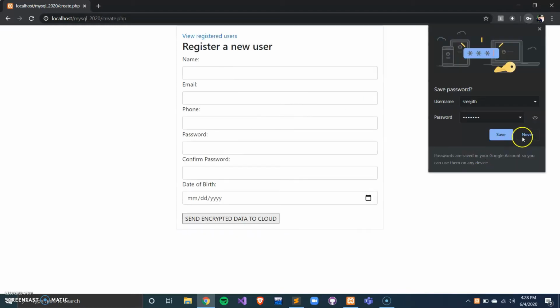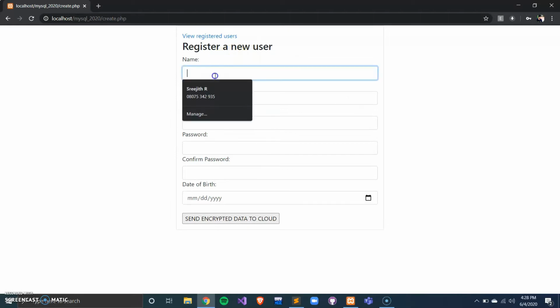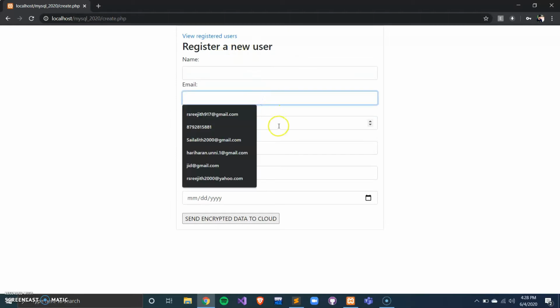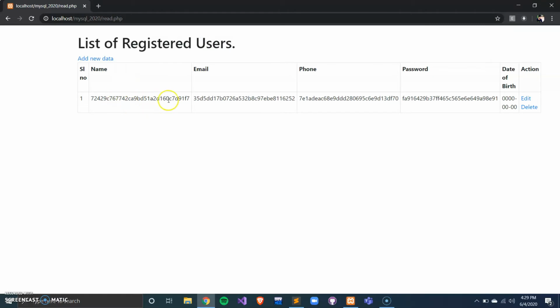After logging in, we can register a new user with name, email, phone number, password, confirm password, date of birth, and send the encrypted data to the cloud. And we can also view the registered users who have already entered the name, email, phone number, password, which has been encrypted already.